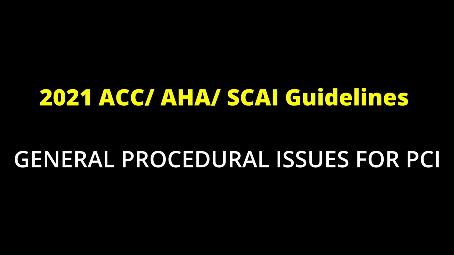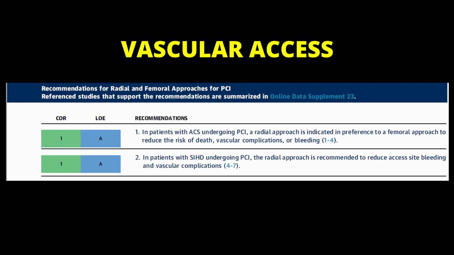Vascular access. In patients with ACS undergoing PCI, a radial approach is indicated in preference to femoral approach to reduce the risk of death, vascular complications, or bleeding. And this is class 1 recommendation. In patients with stable ischemic heart disease undergoing PCI, radial approach is recommended to reduce the risk of access site bleeding and vascular complications. And this is class 1 recommendation.